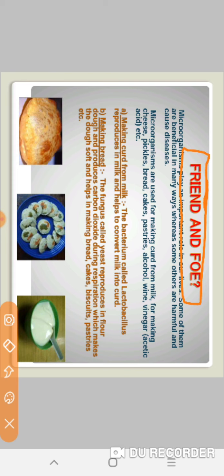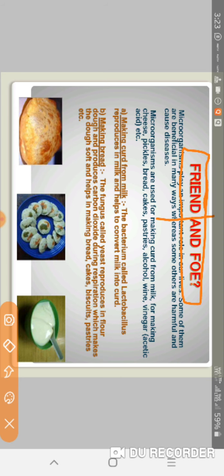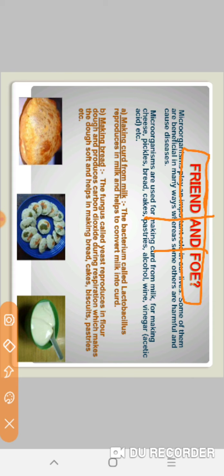Microorganisms play an important role in our lives. Some of them are beneficial in many ways, whereas some others are harmful and cause diseases. So, is it clear that some of the microbes are our friends while others are foes to us? Microorganisms are used for making curd from milk, and for making cheese, pickles, bread, cakes, pastries, alcohol, wine, vinegar, etc.